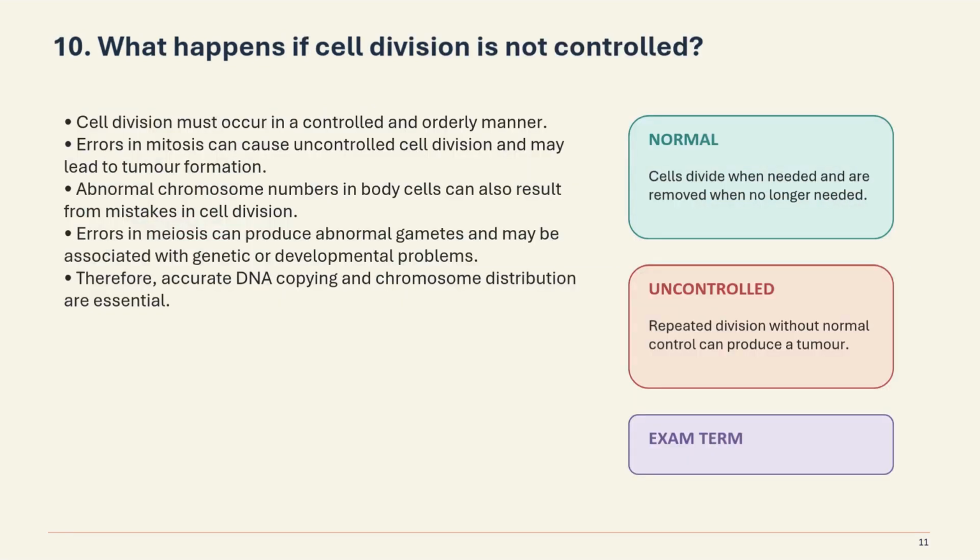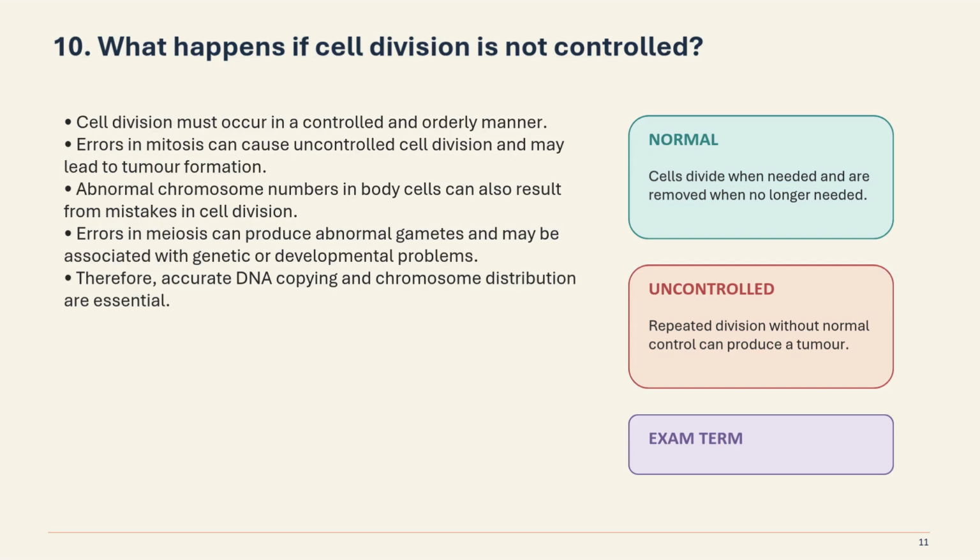Now, what happens if cell division is not controlled? Cell division must occur in a controlled and orderly manner. Errors in mitosis can cause uncontrolled cell division and may lead to tumor formation. Abnormal chromosome number in body cells can also result from mistakes in cell division.